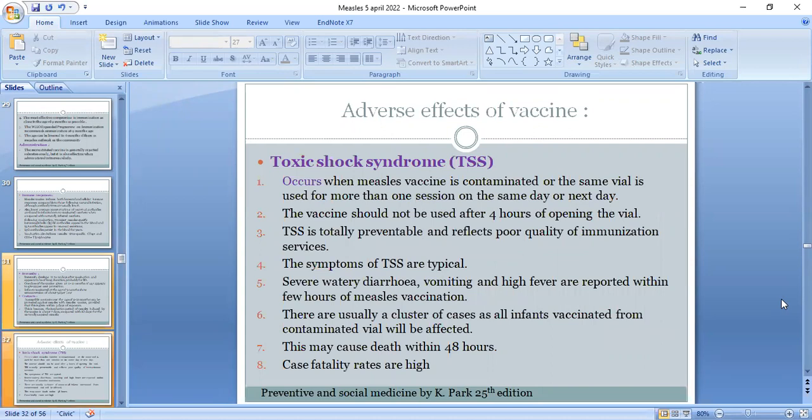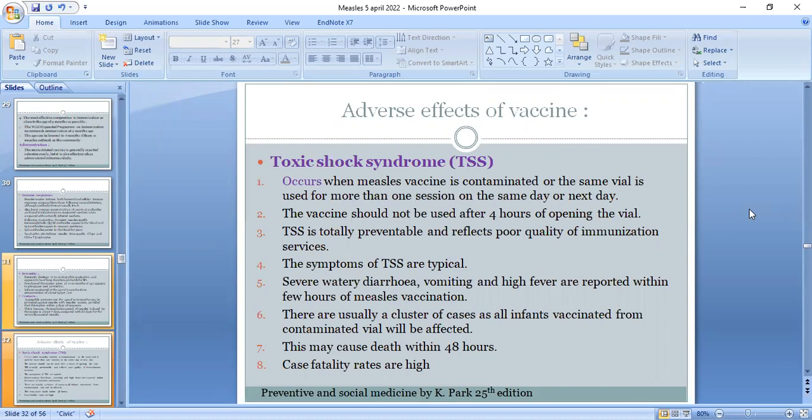Now, the adverse effects of the vaccine. The most common and severe adverse effect is toxic shock syndrome. It occurs when measles vaccine is contaminated or the same vial is used for more than one session on the same day or the next day. The vaccine should not be used after 4 hours of opening the vial. Toxic shock syndrome is totally preventable and reflects poor quality of immunization services.